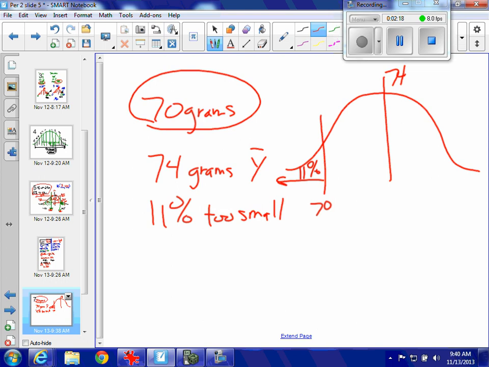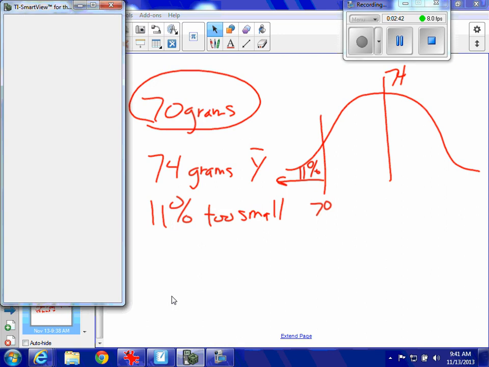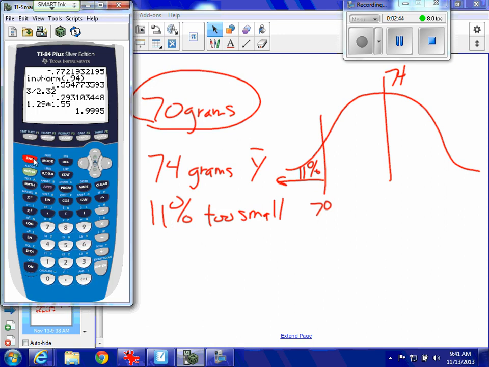Okay. Well, and I'm supposed to, the first question says, what is the standard deviation of the weights of the Romas now being grown? Okay. Well, what's my percentile at 70 grams? What's my percentile? I'm going to go inverse norm, 0.11.